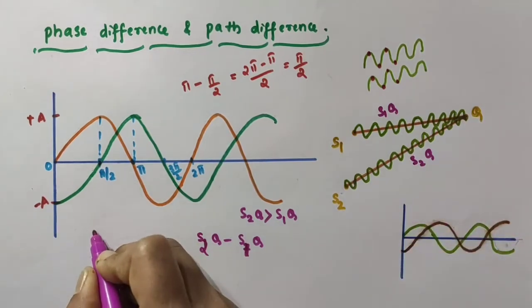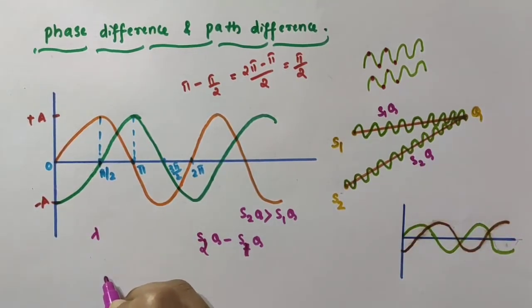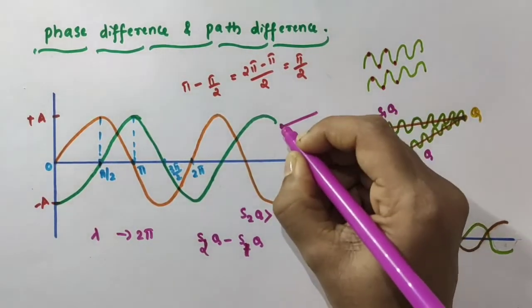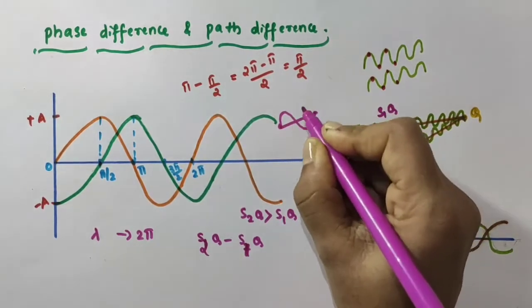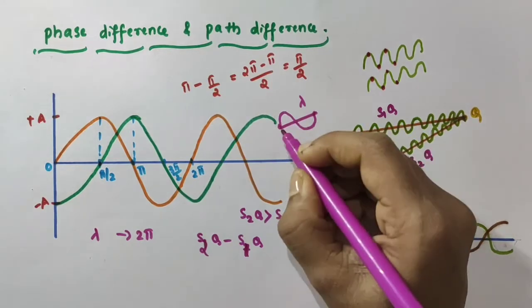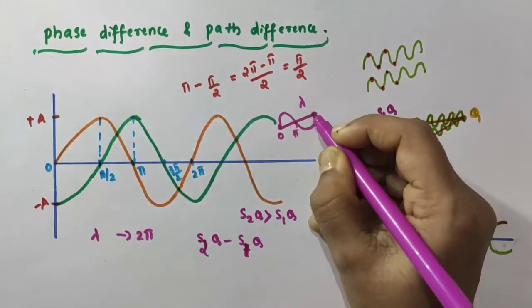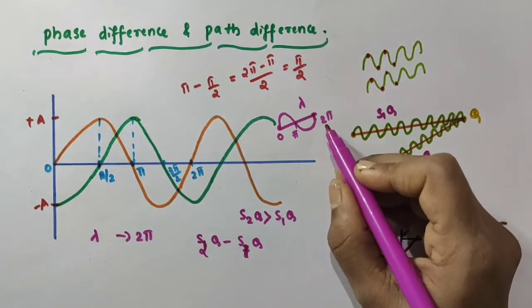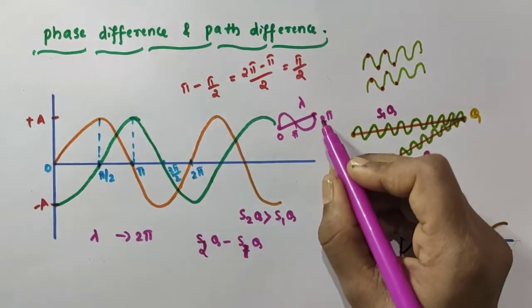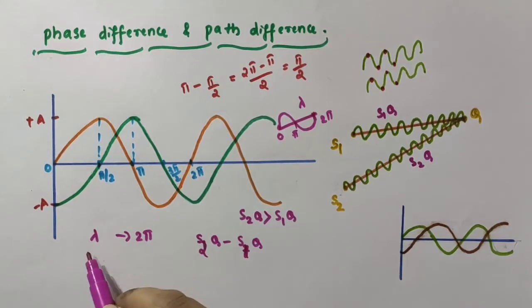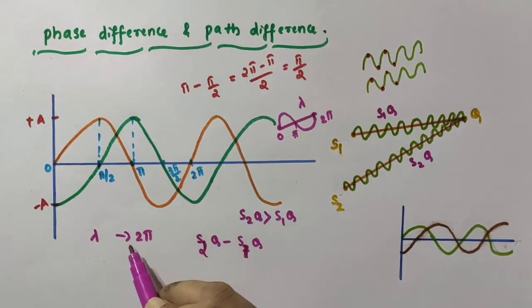And for a path difference lambda, the corresponding phase difference is 2 pi. If I am representing a wave like this, then from here to here is the wavelength of the wave. If I am taking the angle here as 0, pi, 2 pi, like that, then lambda corresponds to a 2 pi phase difference. So for a path difference of lambda, the corresponding phase difference is 2 pi.